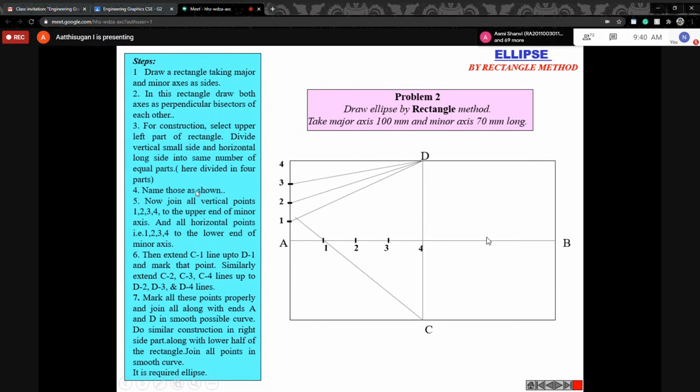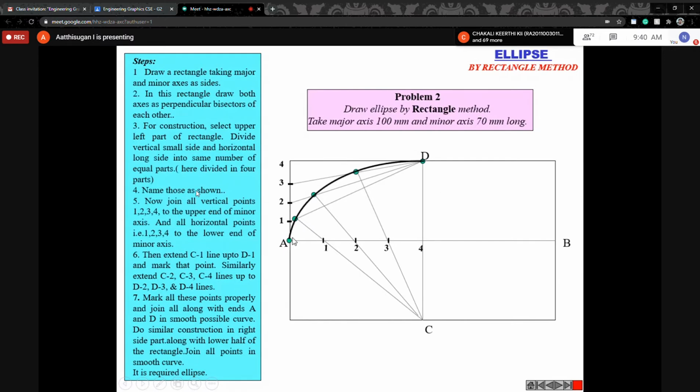First from point C up through the first point, from the vertical horizontal line through the first point up to 1D. Similarly, through 2 to 2D, through 3 up to 3D. Draw the line. The next step is just to mark the intersection points.